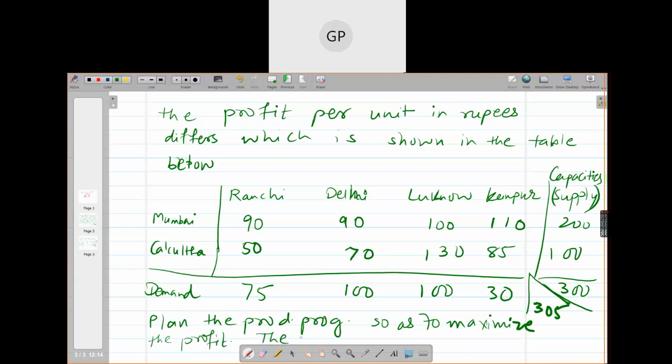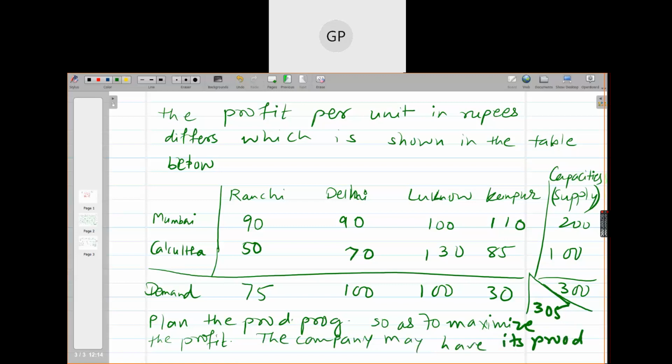The company may have its production capacity at any plant partly unused.